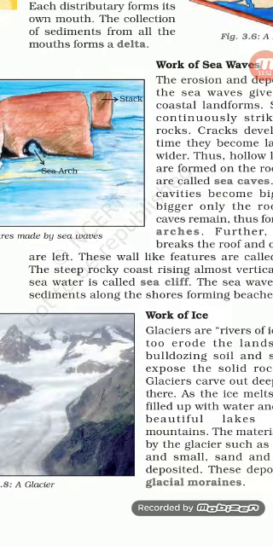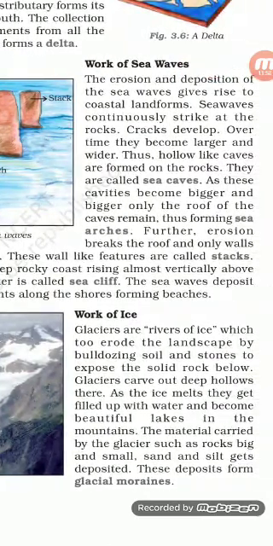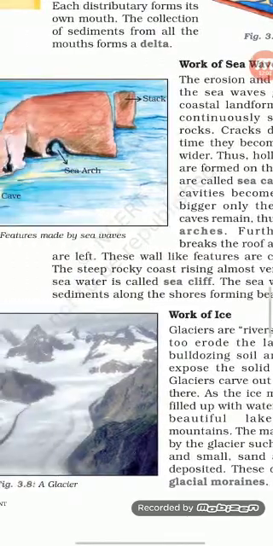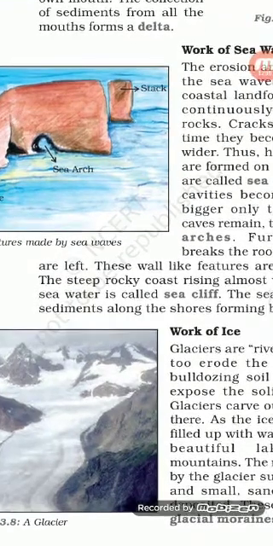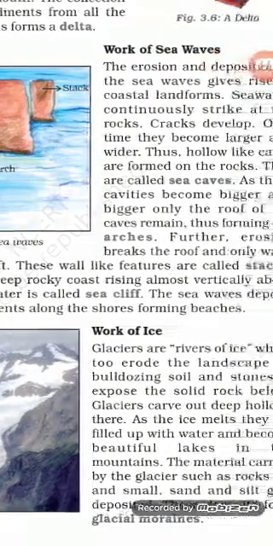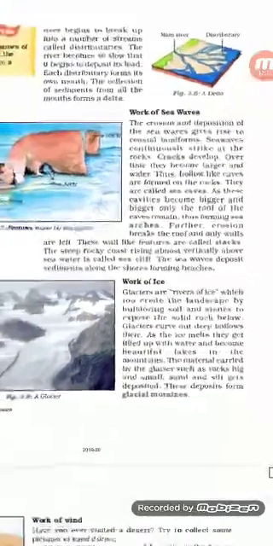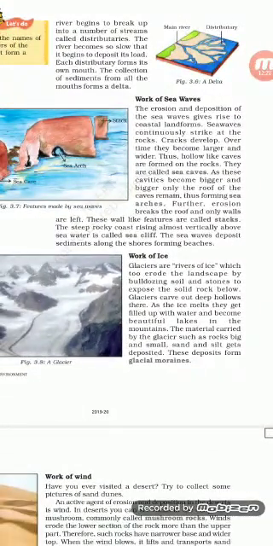So now we do not have the cave, but we have a kind of gate that is called the arcs. They are called sea arcs, which have a huge roof. Again, you can see the sea waves keep striking on them, and the complete portion above the arch, that is the roof, gets completely weathered and broken. Now the roof is not there. Only a big rock is remaining, and that is called the stack. You can see here in the picture, that is called the stack.